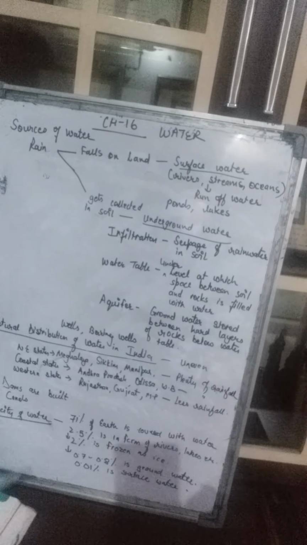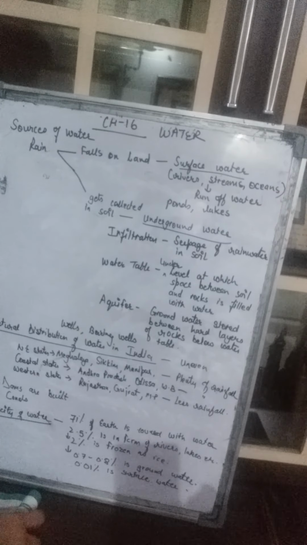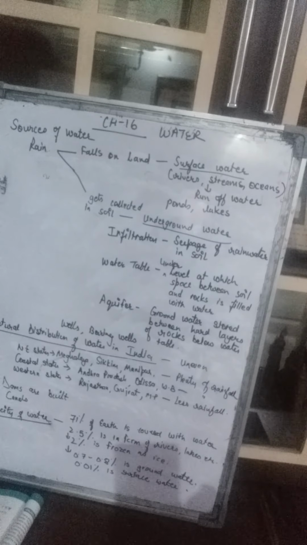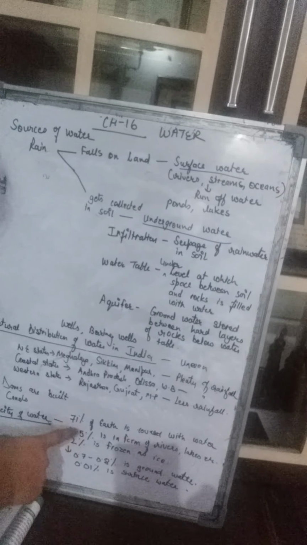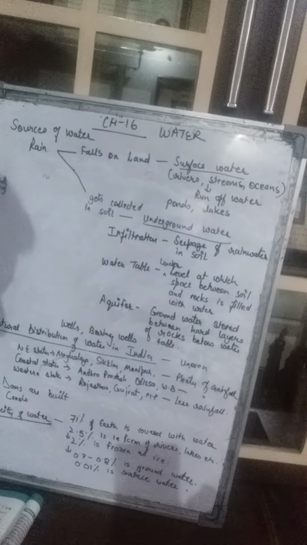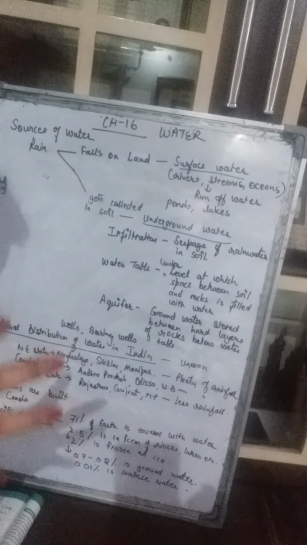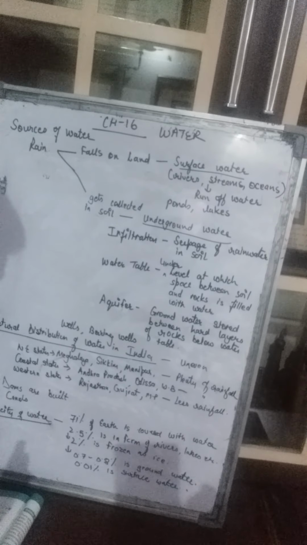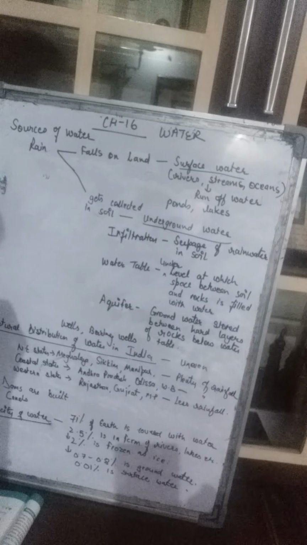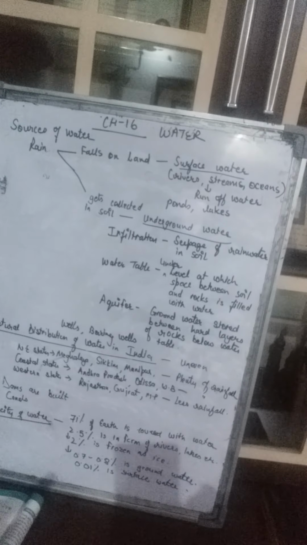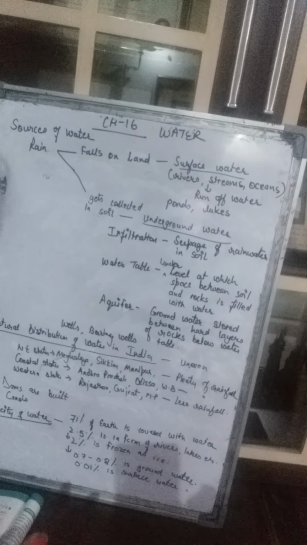After that, we come to the topic of scarcity of water. Now, scarcity of water: you know that about 71% of Earth is covered with water. You know that very well. But that water is not useful for human beings. Why? Because it's mostly salty water. The salt content is so much in the oceans that we cannot use that water for anything, neither for agriculture, nor for domestic use, nor for drinking, nothing. It is just a wastage, right?